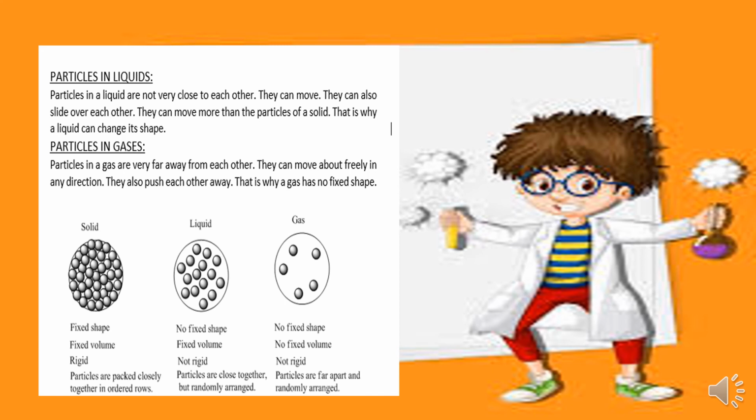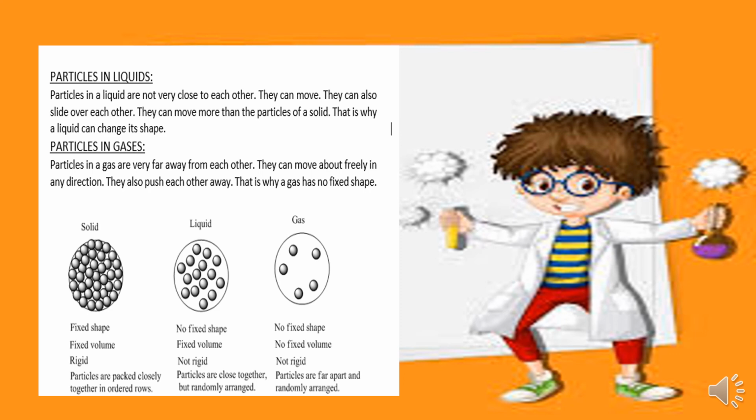Particles in gases. Particles in a gas are very far away from each other. As you can see in the diagram, the particles in gases are very far away. They can move very freely in any direction. They also push each other away. That is why gas has no fixed shape.